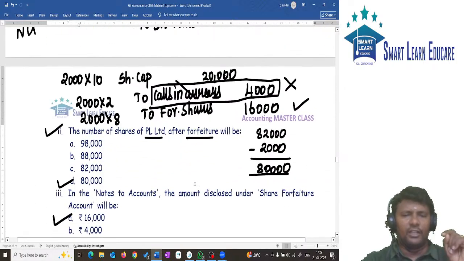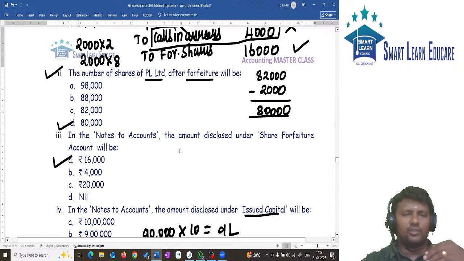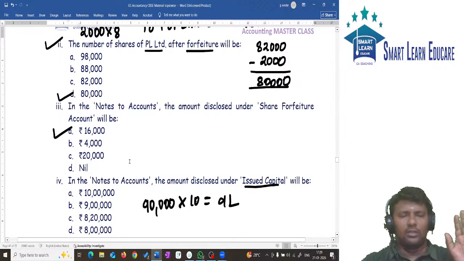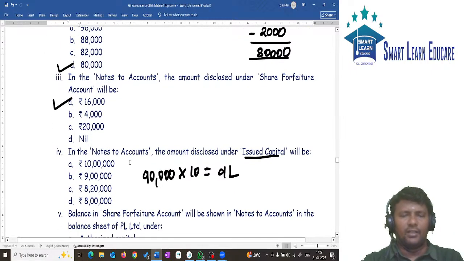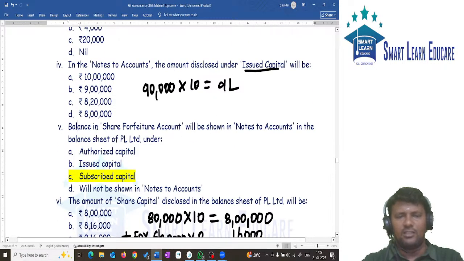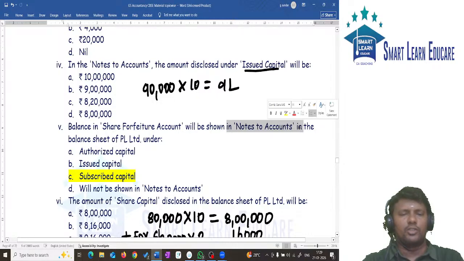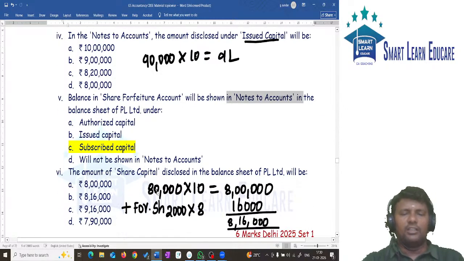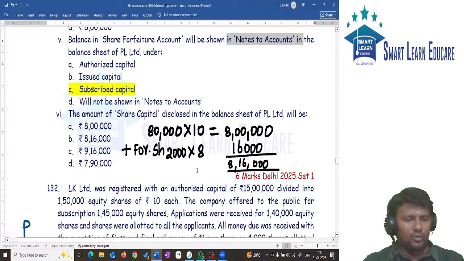Number of shares of the company after forfeiture: the total is 82,000, of which 2,000 we cancelled, so remaining is 80,000. What is the amount to be shown under forfeited shares? The forfeited shares account balance will be 16,000. This amount will be added with subscribed capital in the notes to accounts. 80,000 into 10 is the total share capital, and the forfeited shares balance is 2,000 into 8, which will give you 16,000.